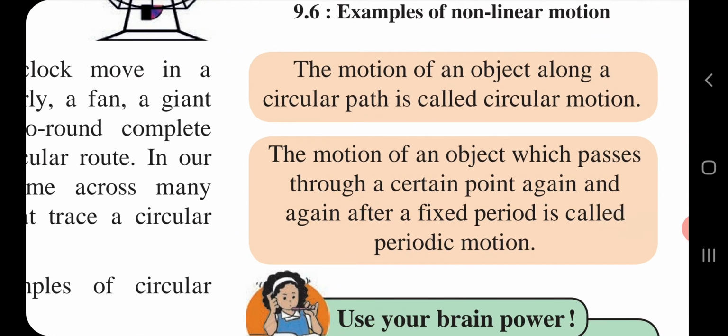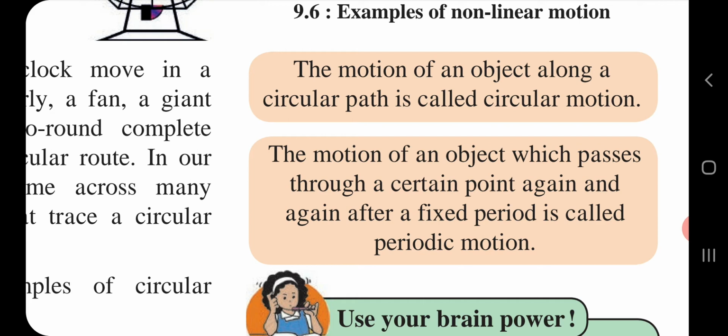It is very clearly given: the motion of an object along a circular path is called circular motion. Related to circular motion, there are so many examples in our day-to-day life. First one, suppose a satellite. We all know that a satellite orbiting at a certain height is also undergoing circular motion.